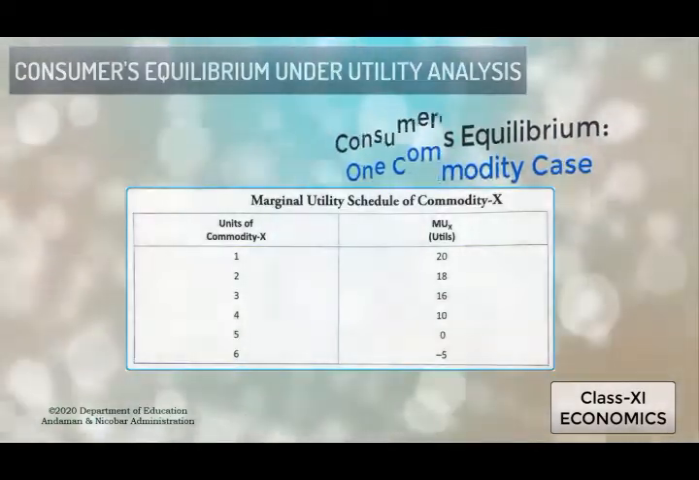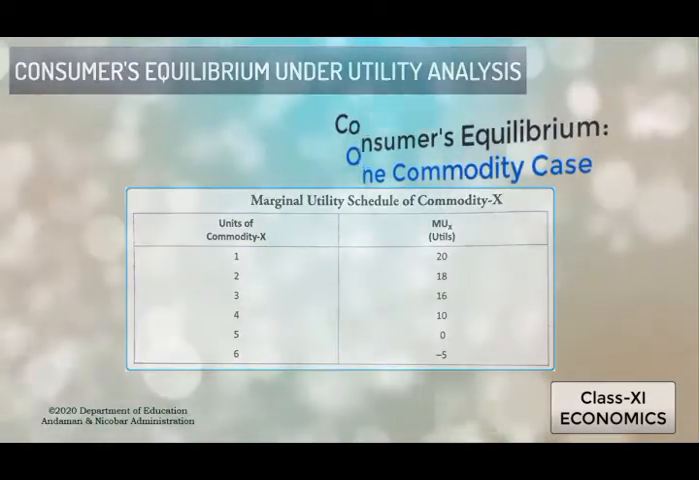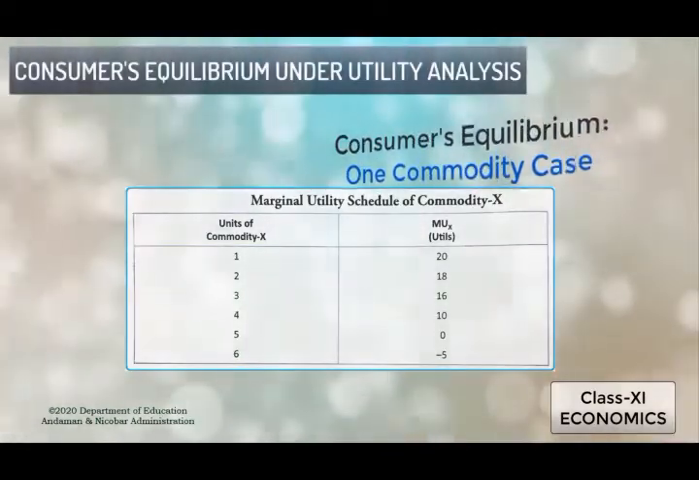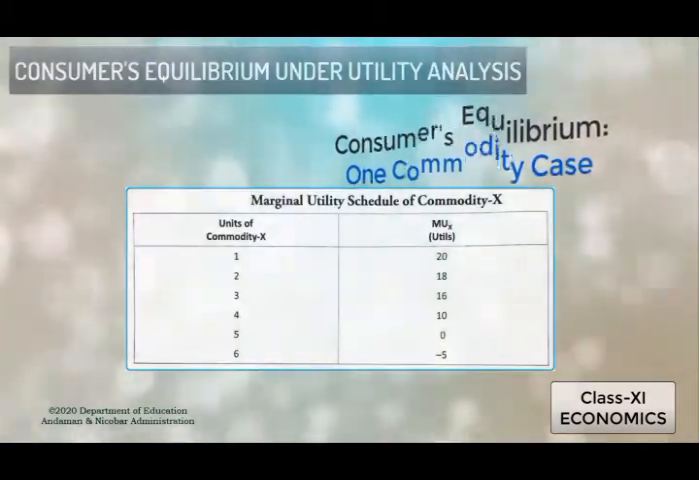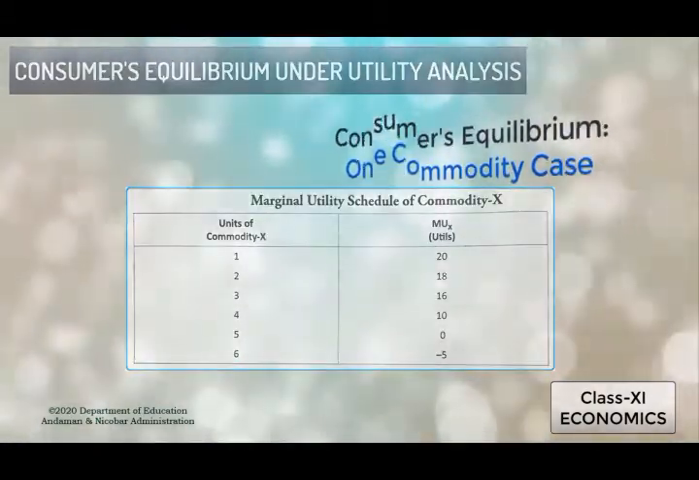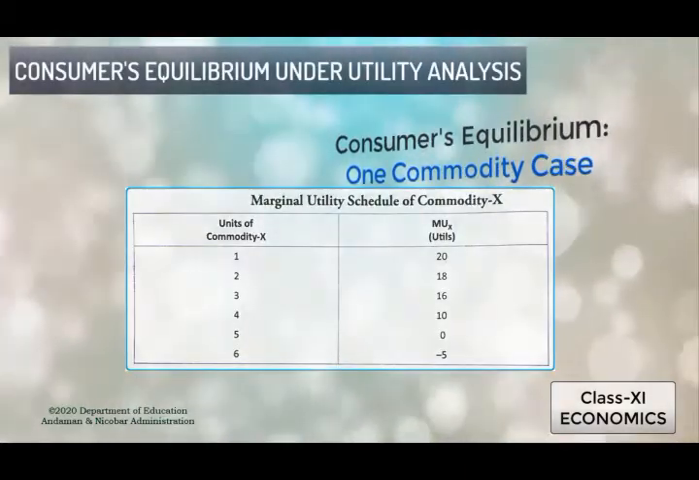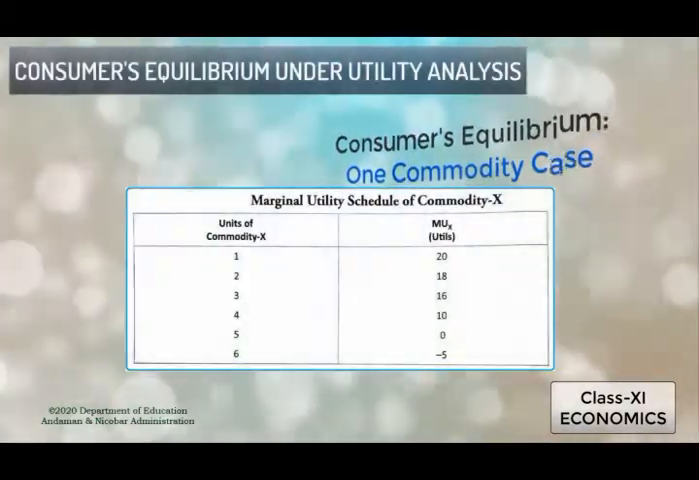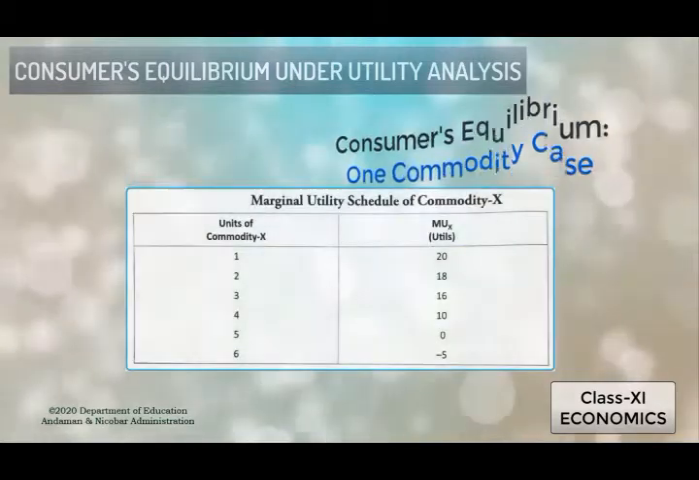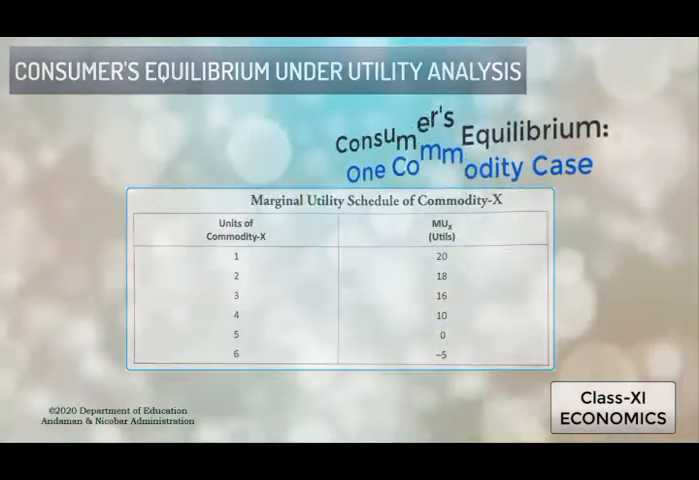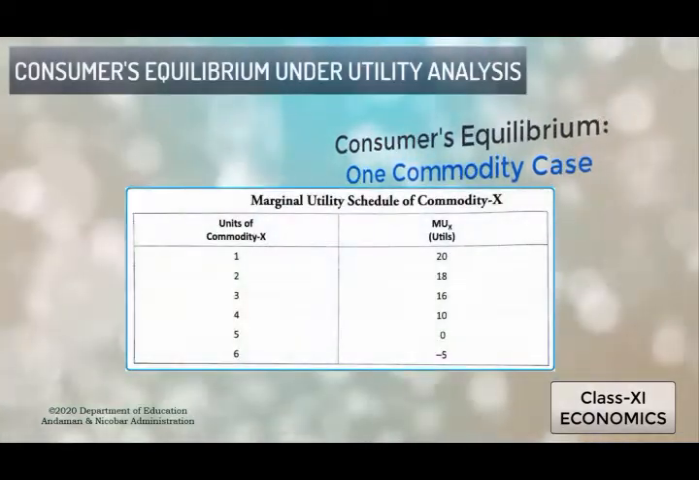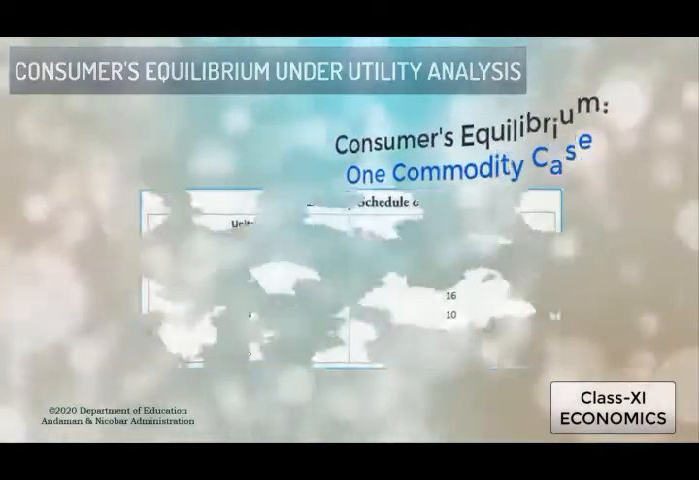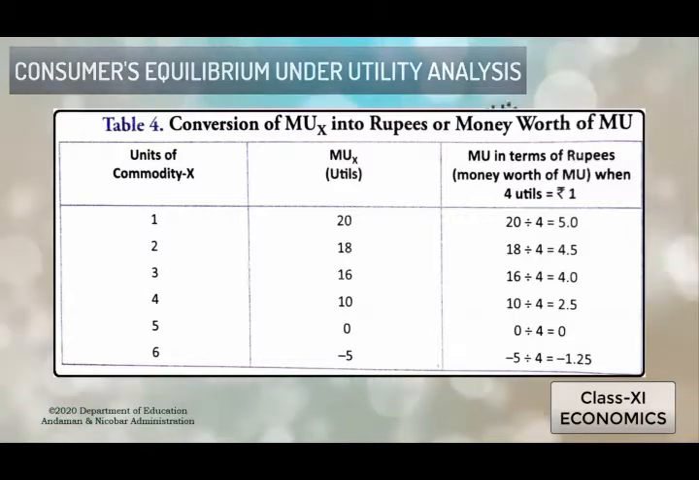So students, now by using the scale of 4 utils equal to 1 rupee, as I told you, with 1 rupee he expects to get 4 utils. So when he gets 4 utils from 1 rupee, now we will express the MU of X in terms of rupees. So we'll convert the MU of X into MU of M, that is marginal utility of money. Look at this table here. The conversion is done here.